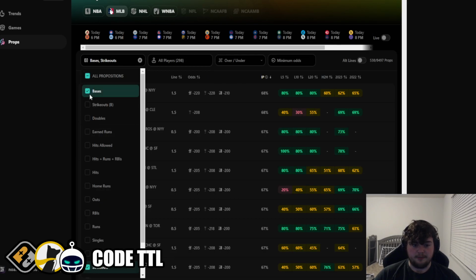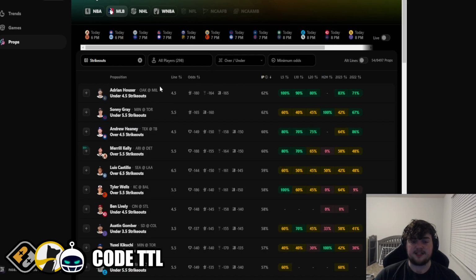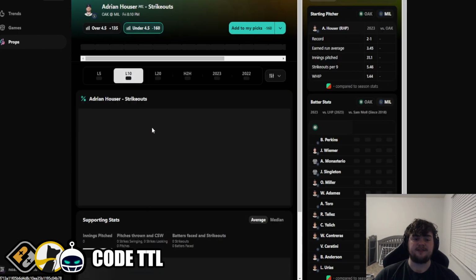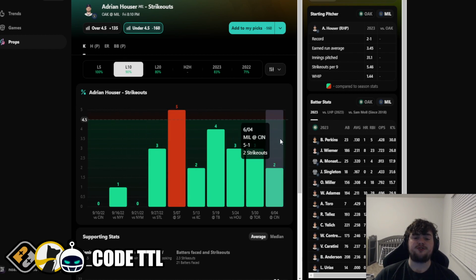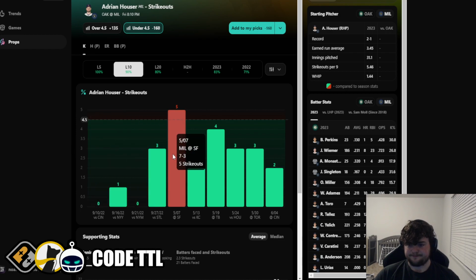And we can take off the bases and just look at strikeouts now. This is the top play on this list, but it is for 4.5 strikeouts under. But he is minus 180 odds to go under 4.5 strikeouts. It's a 62% implied probability, and he's gone under in 5 of his last 5, 9 of his last 10. So he's only pushed in 1 of these as well. So he's pushed or went under in 9 of his last 10.